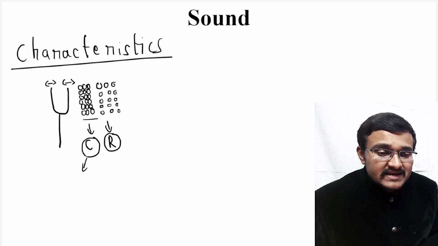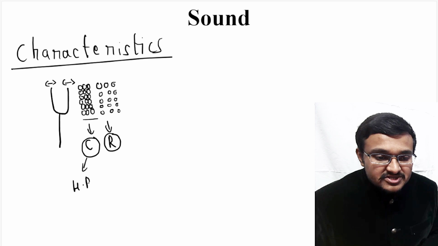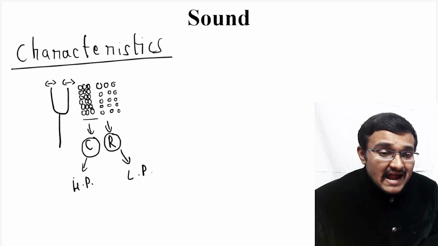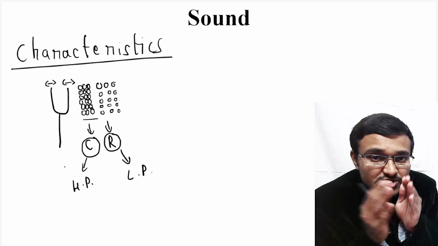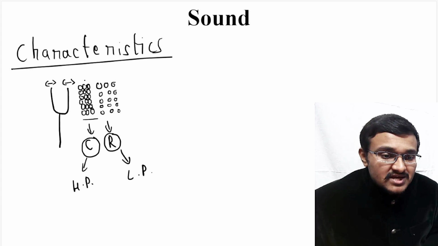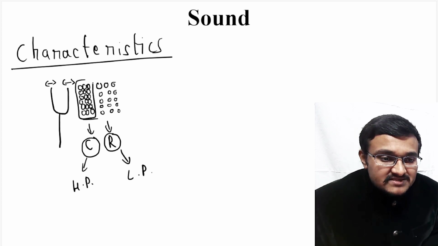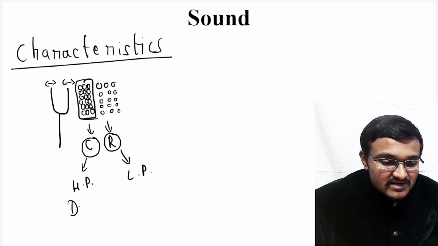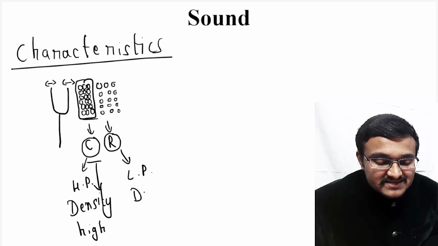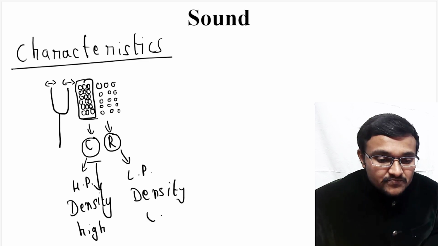Always remember, in compressions there is high pressure and in rarefactions there is low pressure. Because there is high pressure of air molecules at the compression region, the density at the compression region is high and the density at the rarefaction region is low.